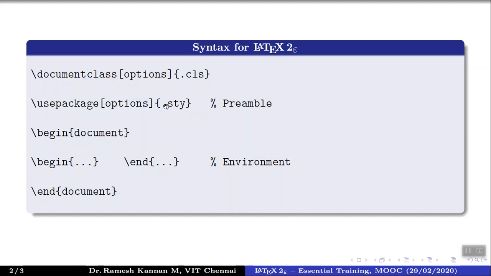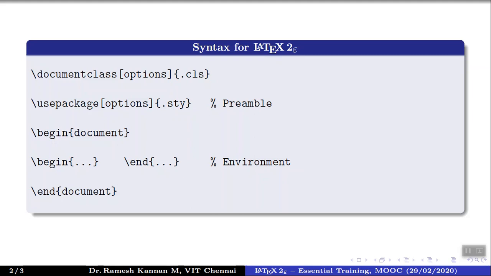Say for example, graphicx is a package, but generally we don't give .sty, we just name the particular package. For example, if you wanted to write your document in Times New Roman, then you should look into a package called times. When you incorporate that in the preamble, like \usepackage and within flower brackets times, then the output of the document will be in Times New Roman. Otherwise, LaTeX will take its default font size and font shapes.